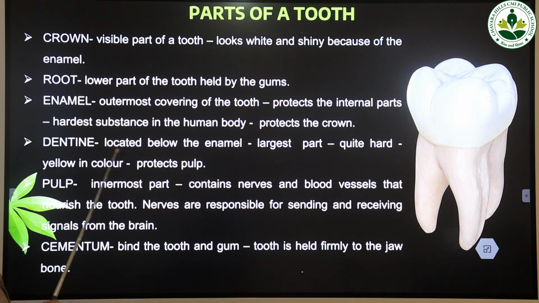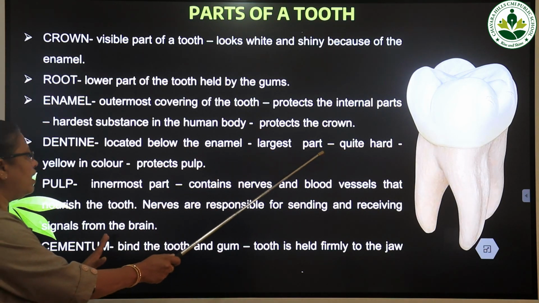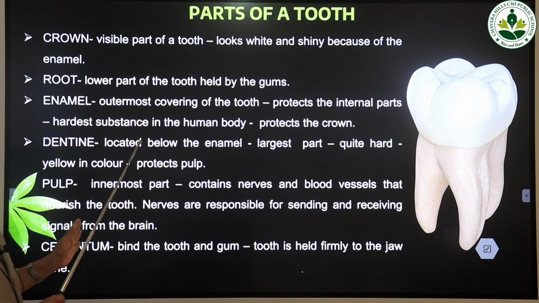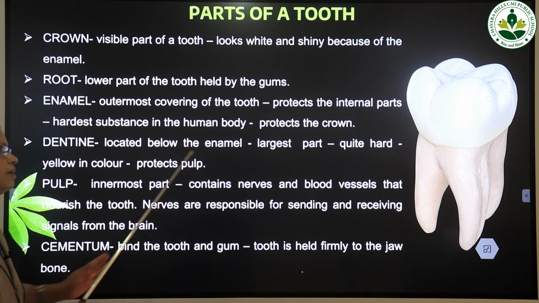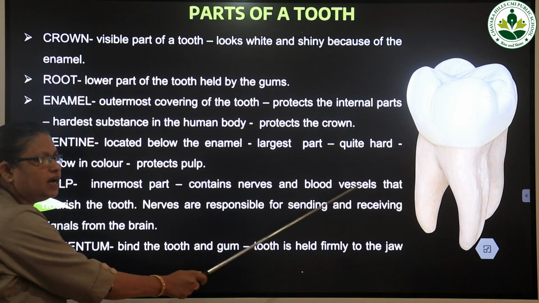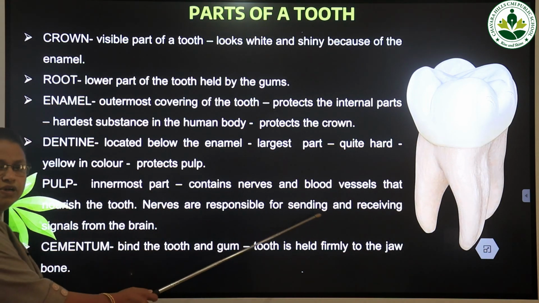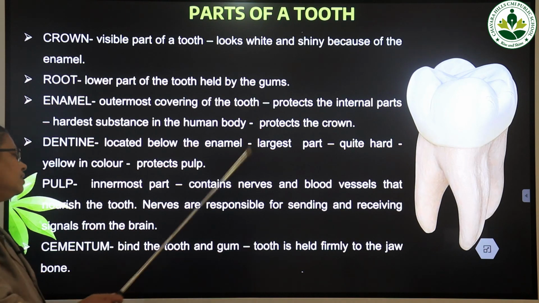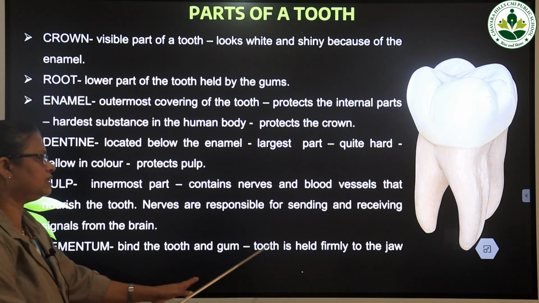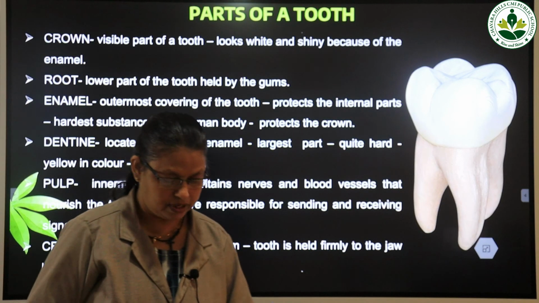Then dentine, located below the enamel, is the largest part of the tooth. It is quite hard and it is yellow in color, and it protects the internal part of the tooth known as pulp. Pulp is the innermost part, and contains nerves and blood vessels that nourish the tooth. Nerves are responsible for sending and receiving messages from the brain, and cementum binds the tooth and gum. The tooth is held firmly to the jawbone by the substance cementum.